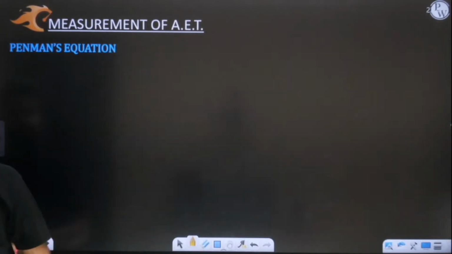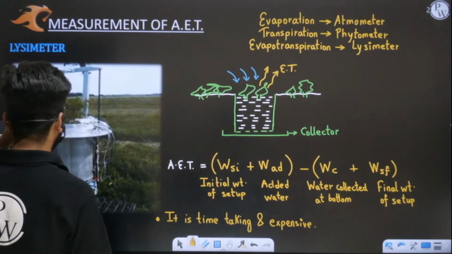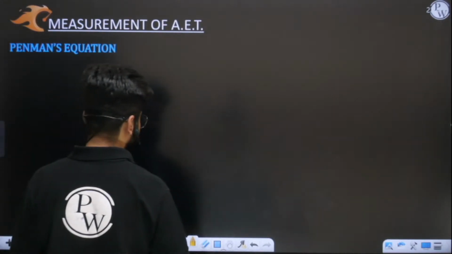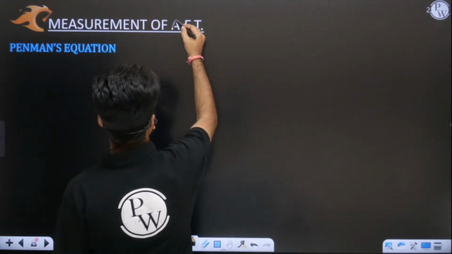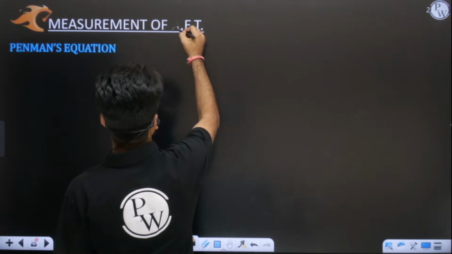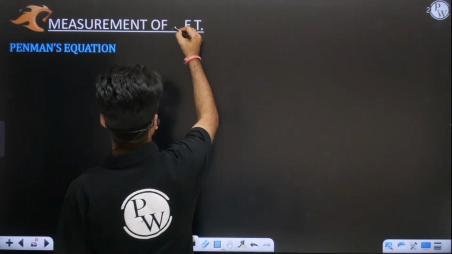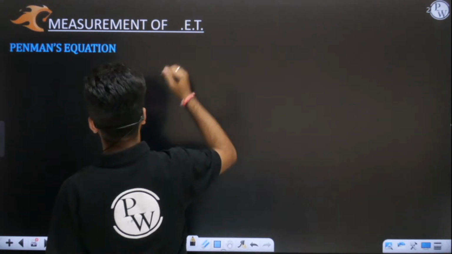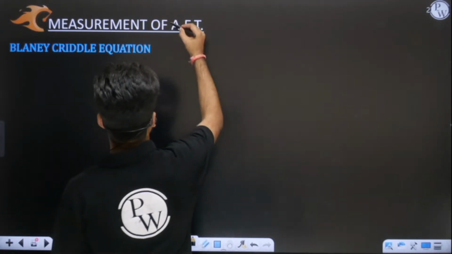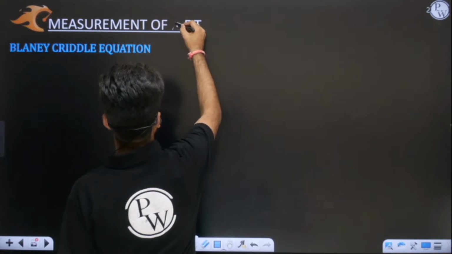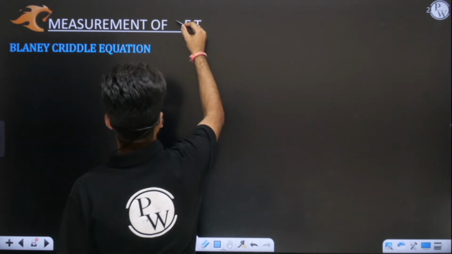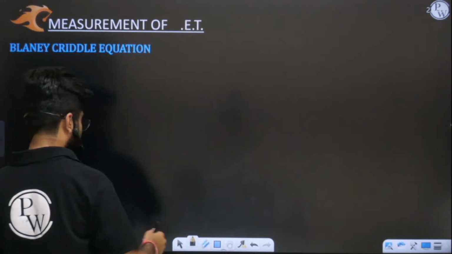See, actual evapotranspiration is measured by lysimeter only. Now we'll go for measurement of potential evapotranspiration. So this heading is wrong. Let me correct it. We have to write here measurement of PET. Two equations are there for measurement of PET. You can see it on the board.